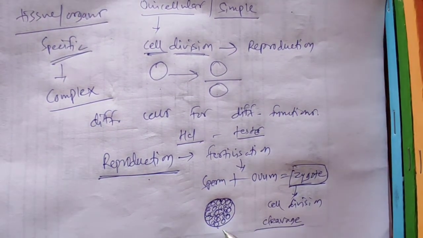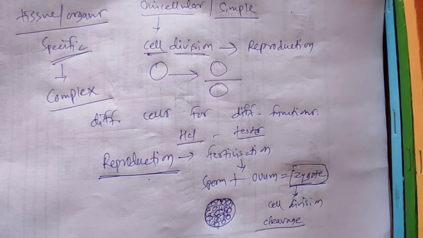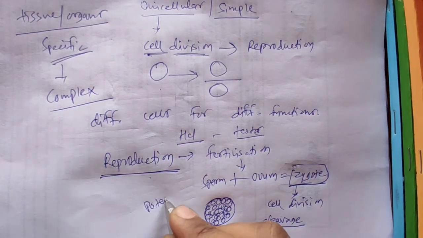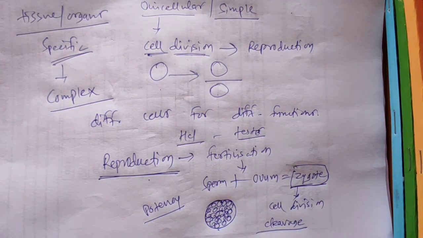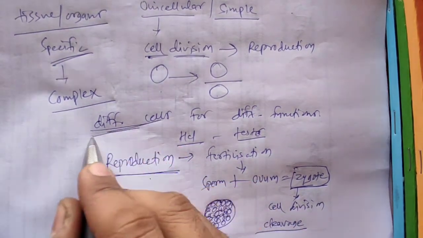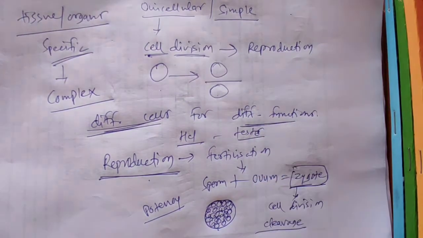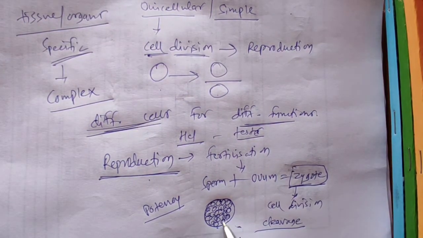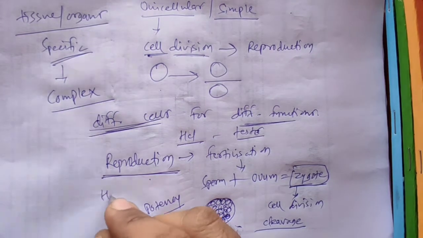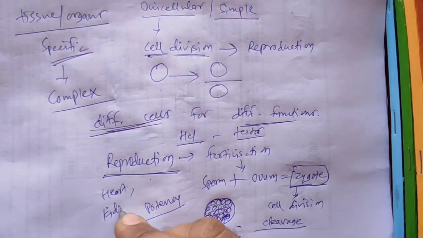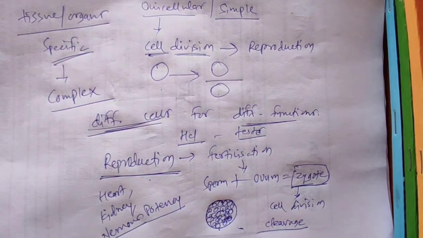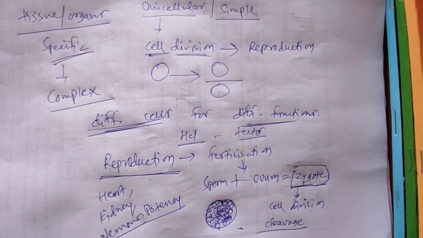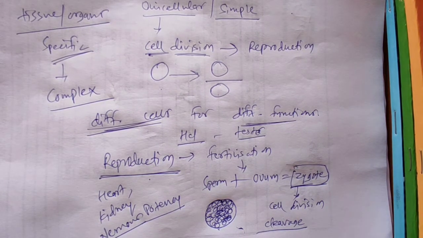In this embryo, there are different cells which have the potency or capability to produce different cells for different functions. These cells present in the embryo can produce heart, kidney, nervous system, our whole body. They have the potency to produce every cell present in our body.